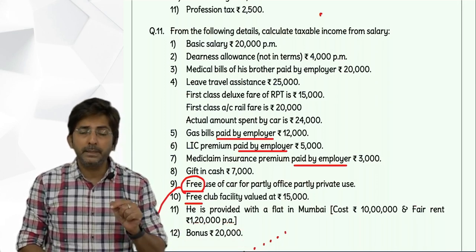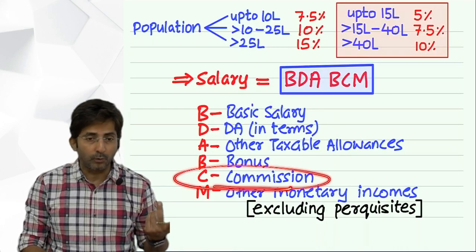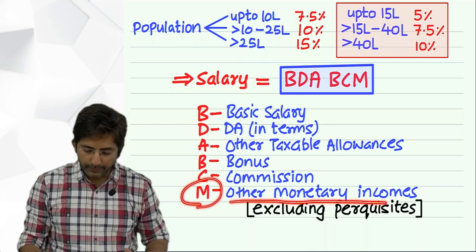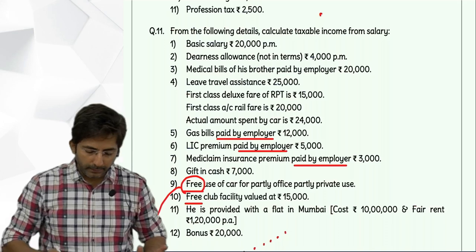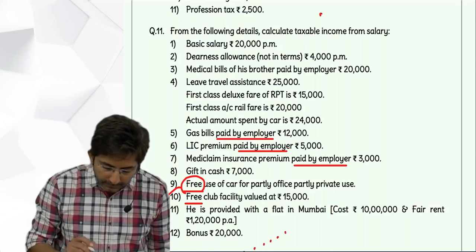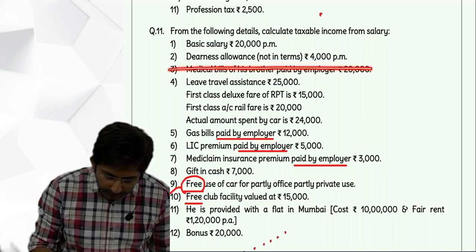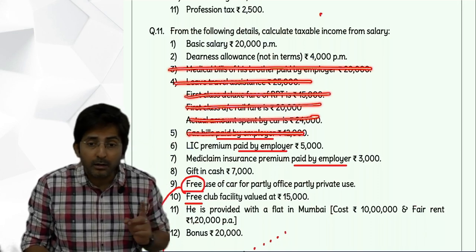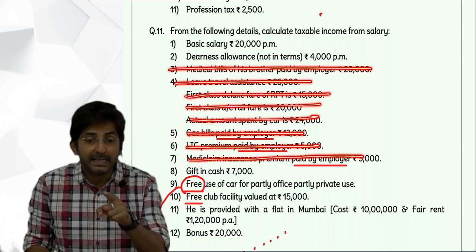Then Bada Bakam, BDA, BC, commission. Do we have any commission in our question? No. But you have to be very careful for other monetary income. Here you have to exclude perquisites. So tell me what monetary incomes you have. See, if you notice one thing in the question, this was perquisites. And all perquisites I am cancelling. Whatever I am cancelling, they are all perquisites. Even gift in cash is a perquisite.